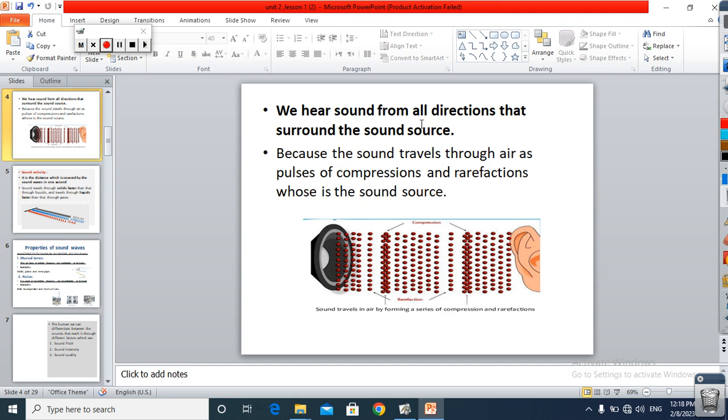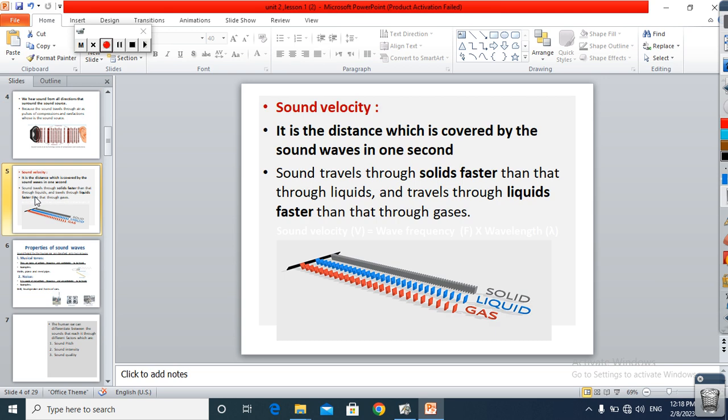We hear sound from all directions that surround the sound source. Why? Because the sound travels through air as pulses of compressions and rarefactions, whose center is the sound source.